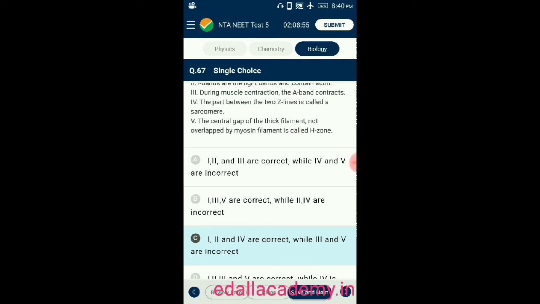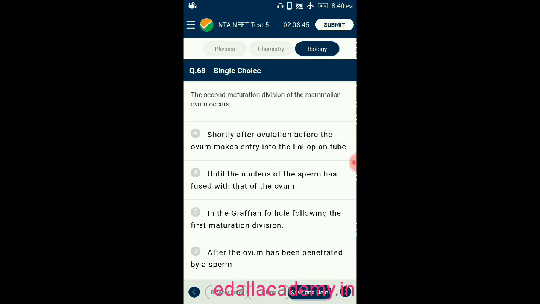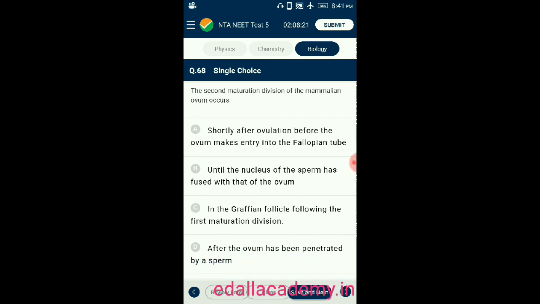So the correct option is C. Number 68. The second maturation division of mammalian ovum occurs. Option A, shortly after ovulation before the ovum makes entry into the fallopian tube. Option B, until the nucleus of the sperm has fused with that of the ovum. Option C, in the Graafian follicles following the first maturation division. D, after the ovum has been penetrated by a sperm.